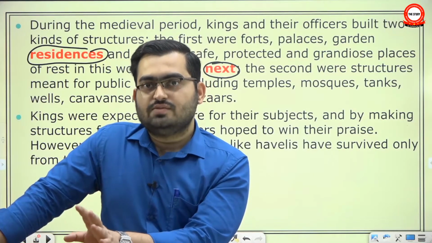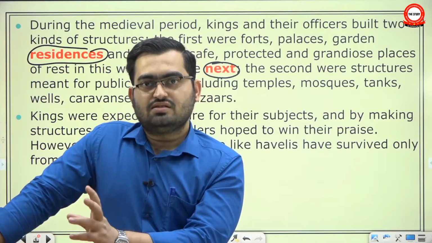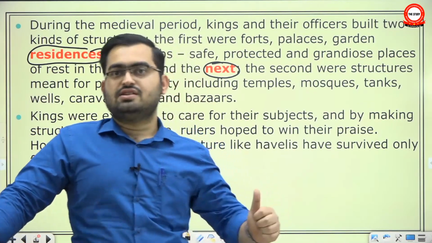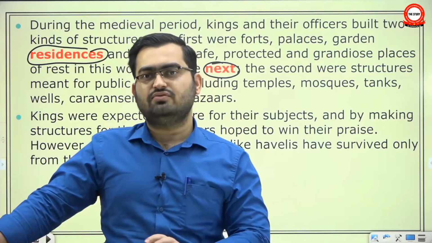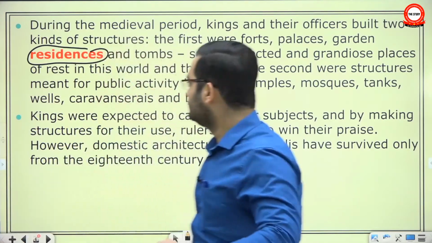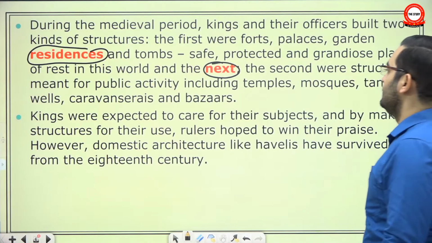Dara Shikoh is believed to be buried somewhere there as well. So you cannot summarily dismiss the fact that they wanted to build something for the next life. The belief was sincere. That's my point.